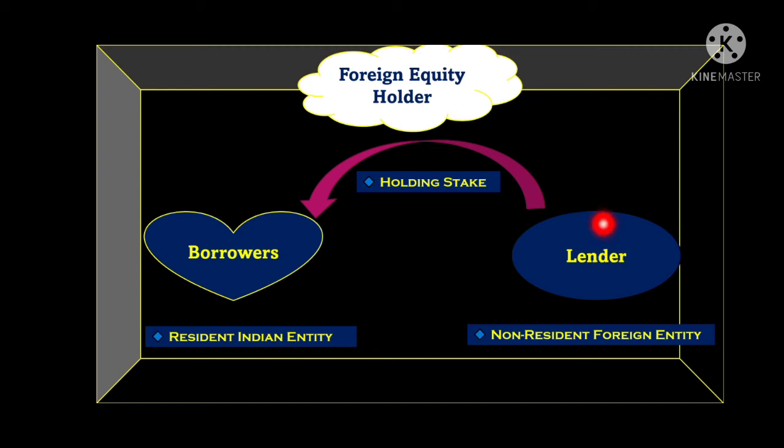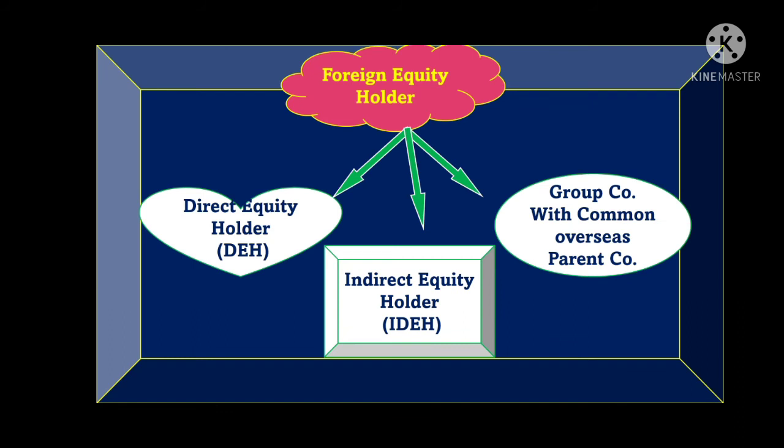So here the lender is a foreign equity holder. When does it become a foreign equity holder? When this lender is acquiring the stake or the shares of this borrowing company, or holding that stake in the borrowing company, then this lender will become a foreign equity holder, right?